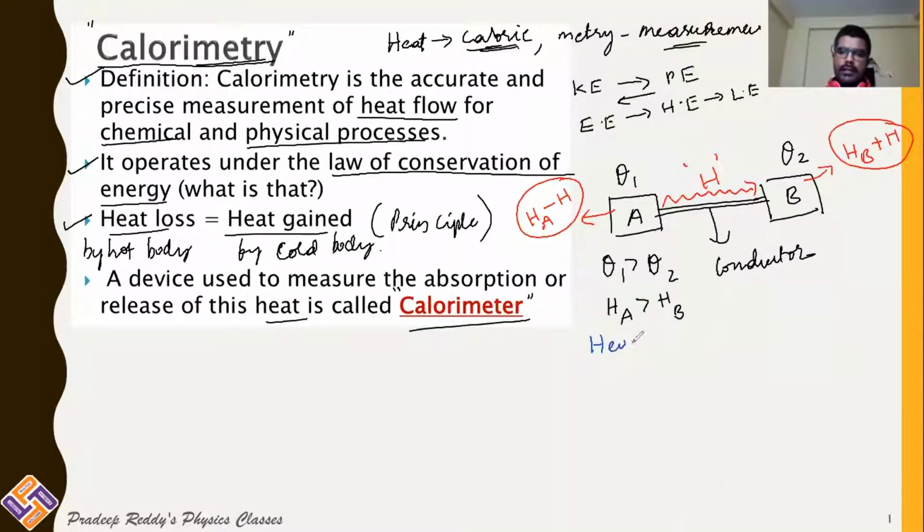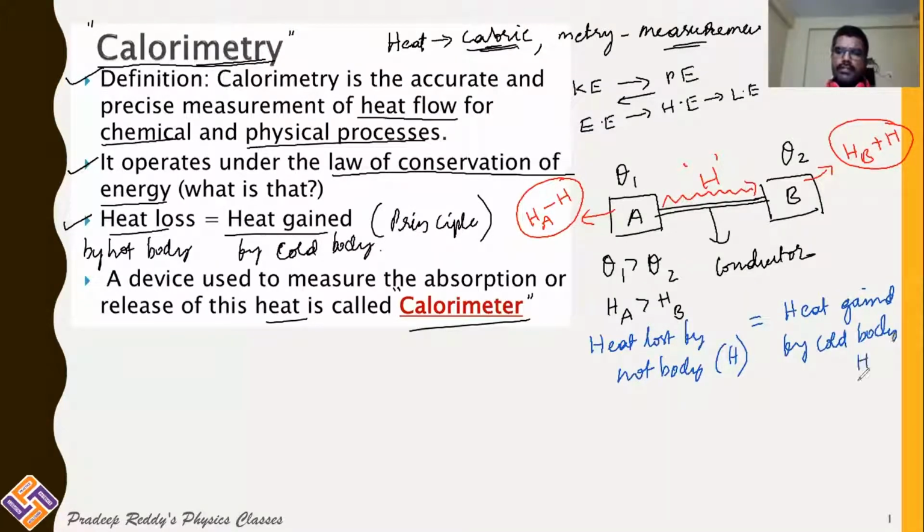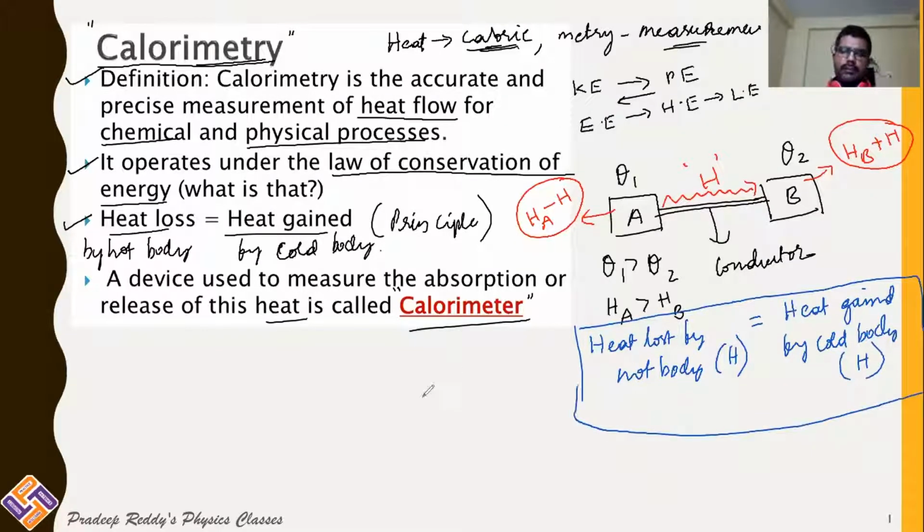The amount of heat lost by the hot body is H, which is equal to the heat gained by the cold body, which is also H. This is the basic principle of calorimetry.